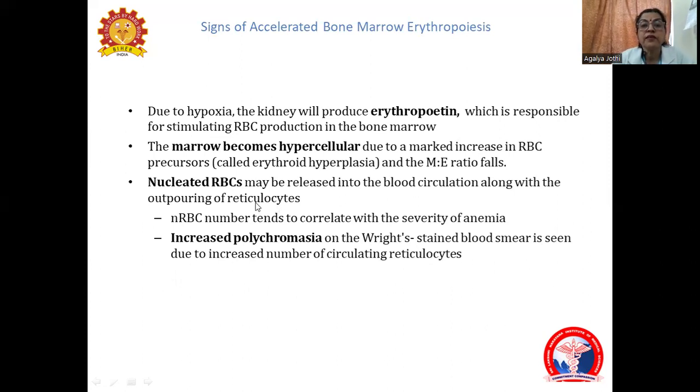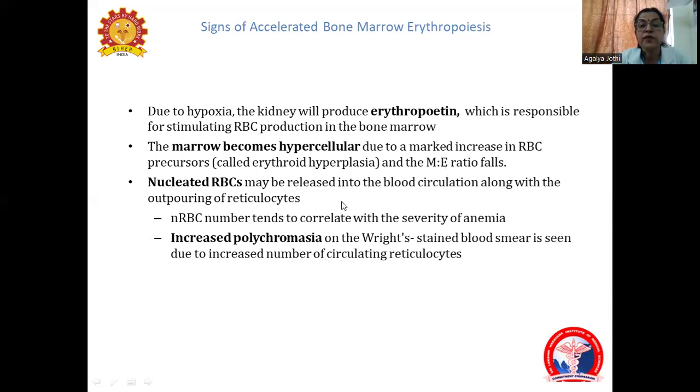In case of anemia, signs of accelerated bone marrow erythropoiesis will appear. Due to hypoxia, the kidney will produce erythropoietin, which is responsible for stimulating RBC production in the bone marrow. The marrow becomes hypercellular due to a marked increase in the RBC precursors, which is called erythroid hyperplasia, and the M:E ratio changes. The normal M:E ratio is 3:1, and here the erythroid cells will be increased.